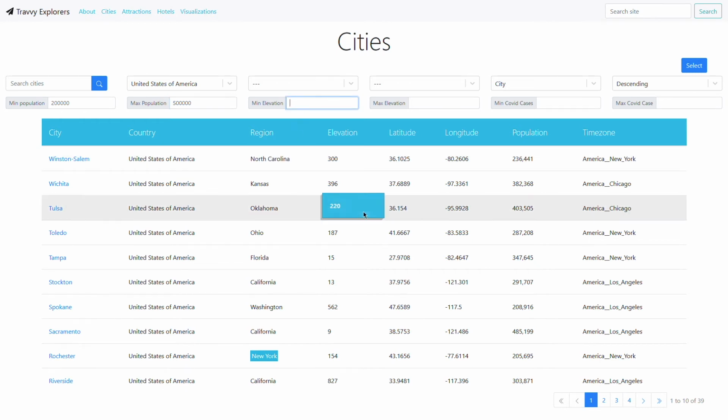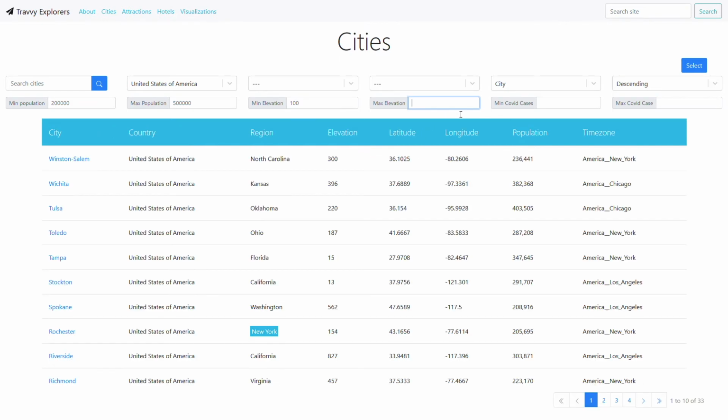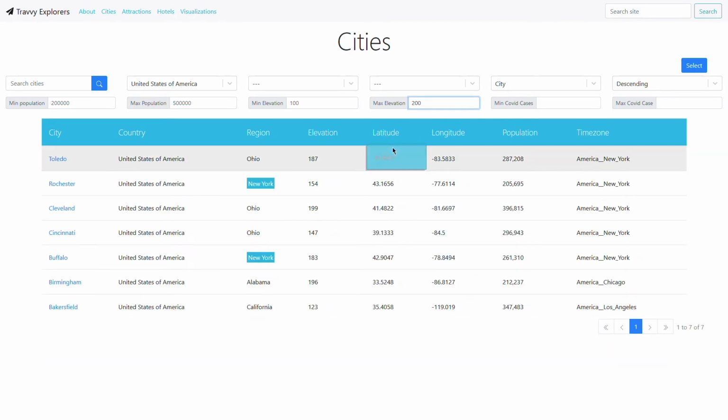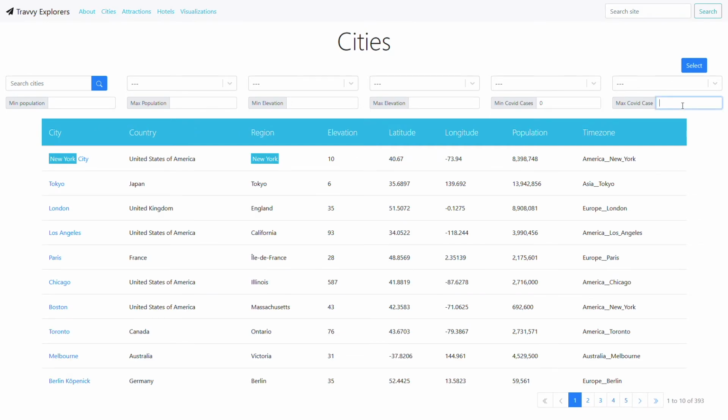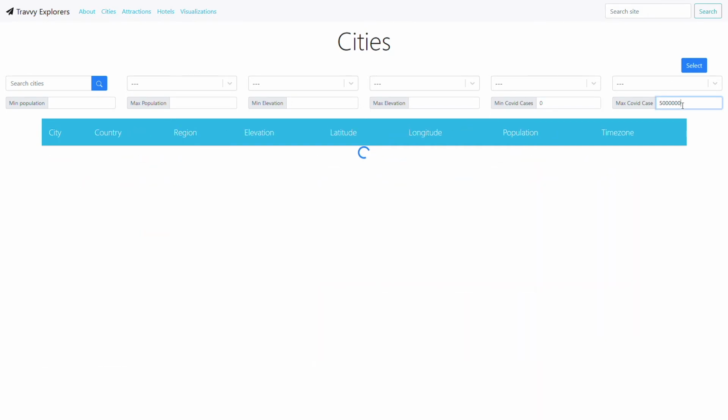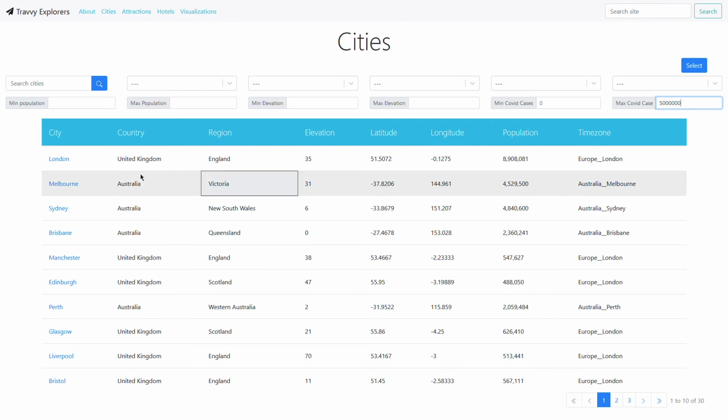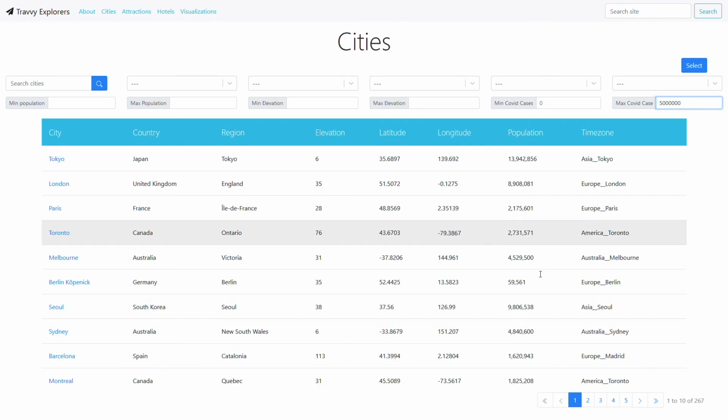Same thing with elevation. If we wanted something between 100 meters and 200 meters of elevation, we'll get those. Finally, we could specify a range for COVID cases. So we could put 0 to 5 billion COVID cases, and we'll see all the cities that lie between that range.